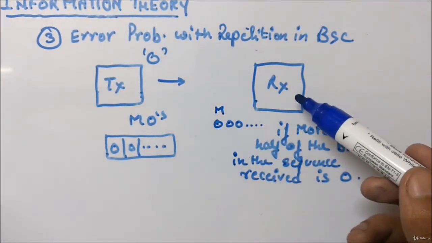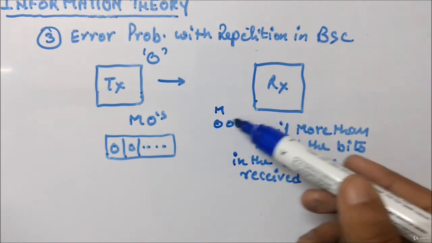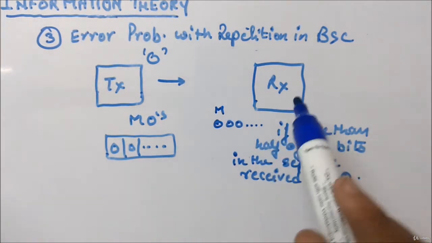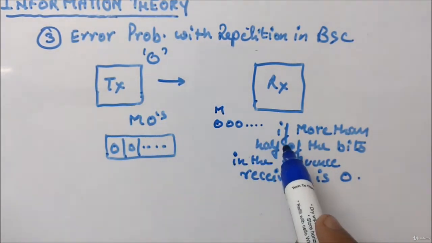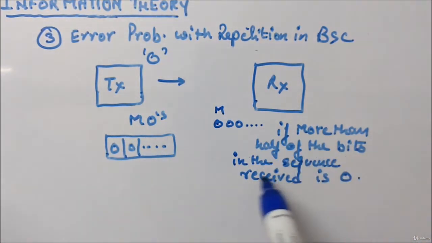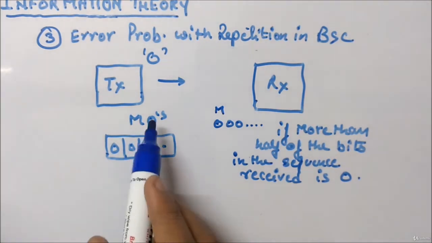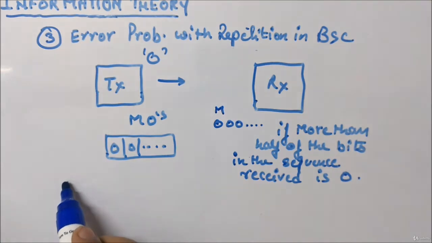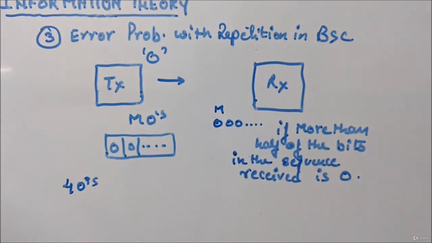On the receiver side, when the receiver receives the sequence 000, it will understand that the transmitter has transmitted a 0 bit when more than half of the bits in the received sequence are 0. So let's say m is 4 zeros you have transmitted, just to tell the receiver that I am transmitting 0.